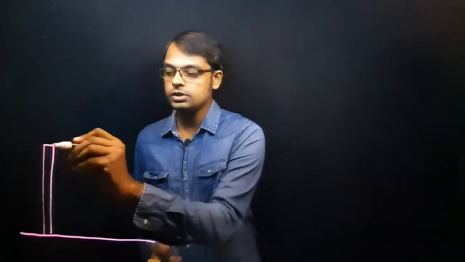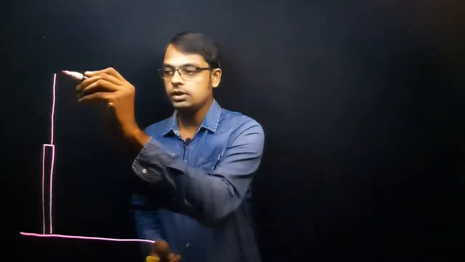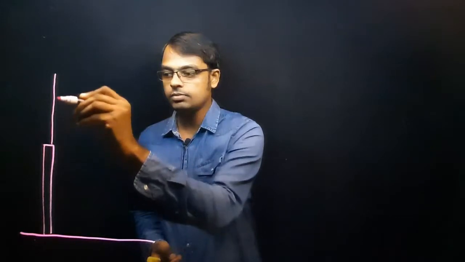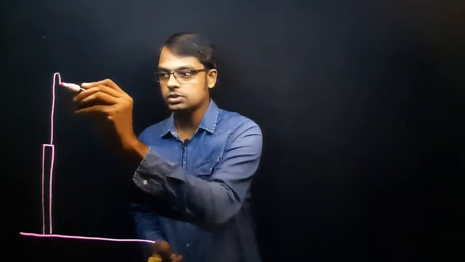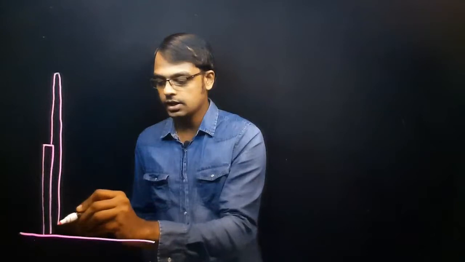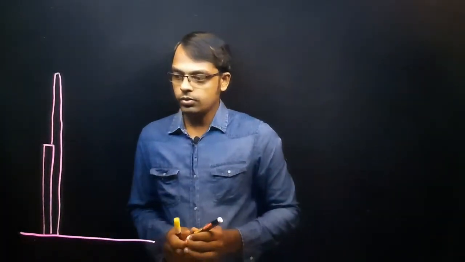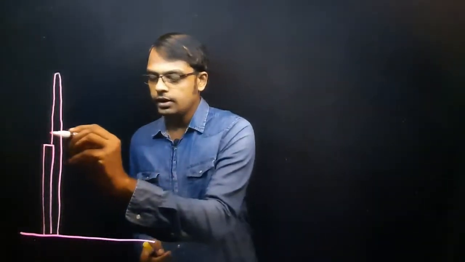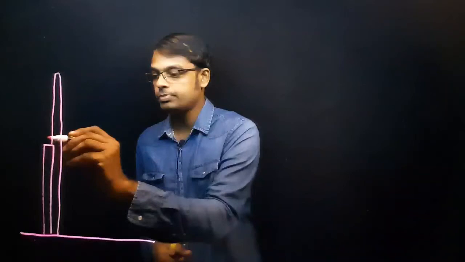Just imagine when the object is thrown, if it is going straight, definitely it will come back in the same line, right? So I'm just making a small projectile motion, where the object is now slightly coming down and exactly hitting the ground. Now what we require here: the initial speed, the projection speed, is given in the question.